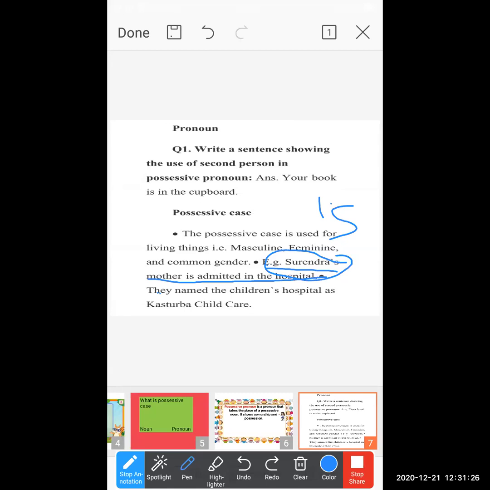You can't say this is Mita book. No, it is incorrect. So if you have to give the information, how do you make the sentence? This is Mita's book. So with the name, apostrophe s is compulsory, you have to add it, because this is one of the rules of the noun possessive case.